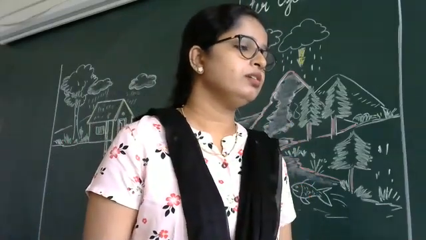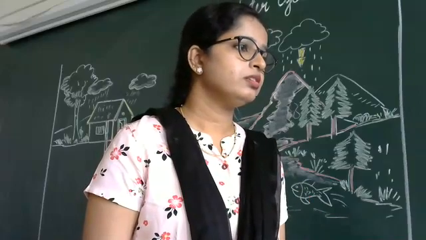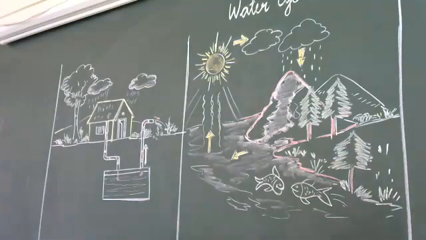Who hits the water? Sun hits the water. Very good. Sun hits the water present in the river, lake, pond and sea. Just a minute. Pranjana, next question is for you.